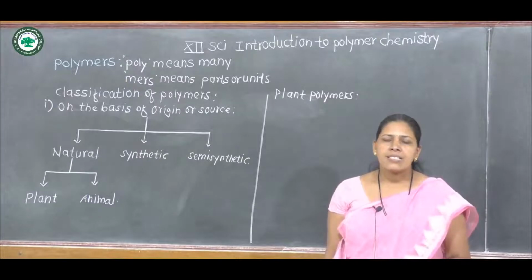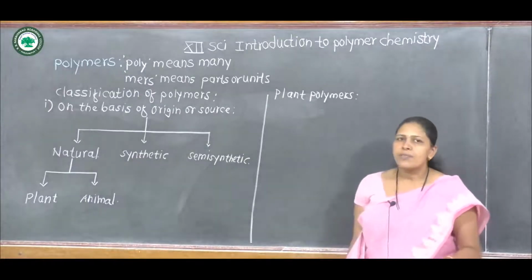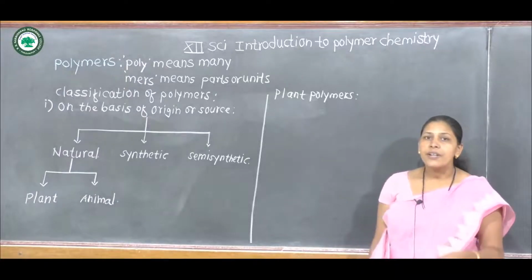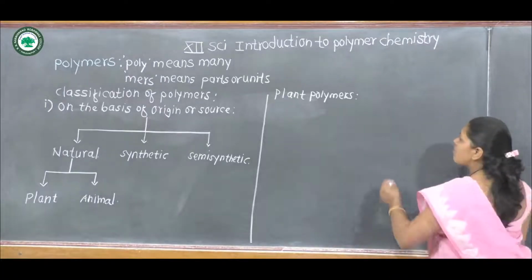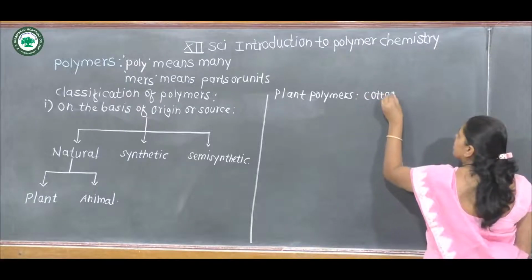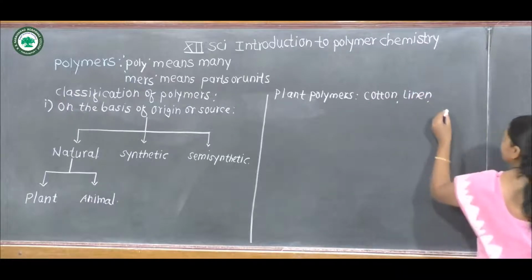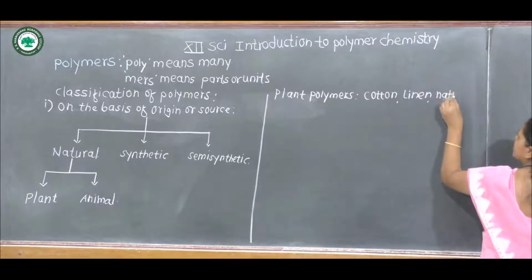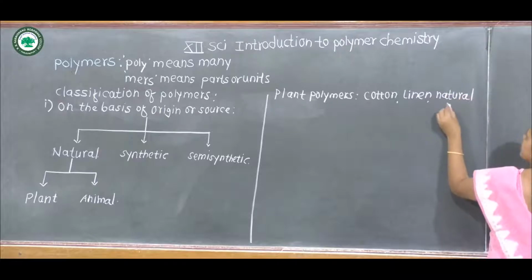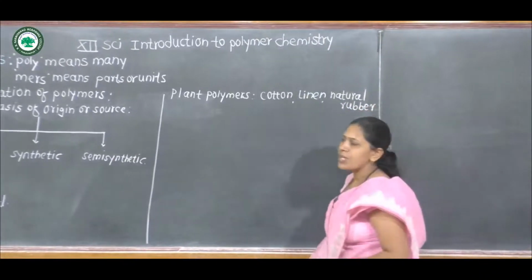From that latex, we can prepare natural rubber. Examples of plant polymers are cotton, linen, and natural rubber.